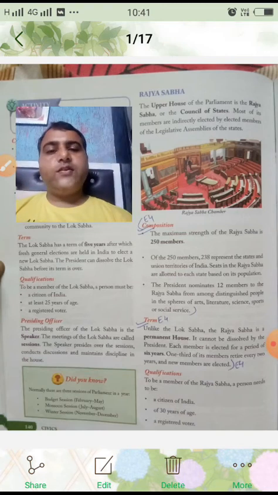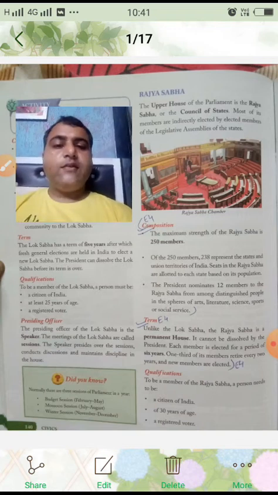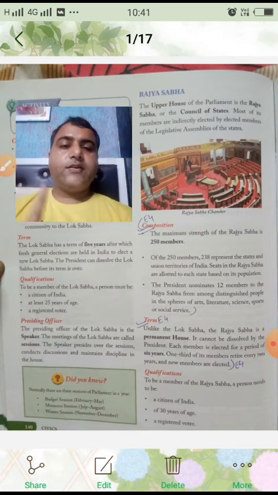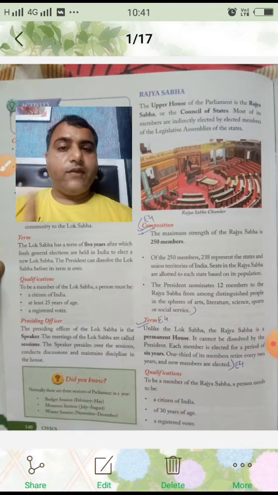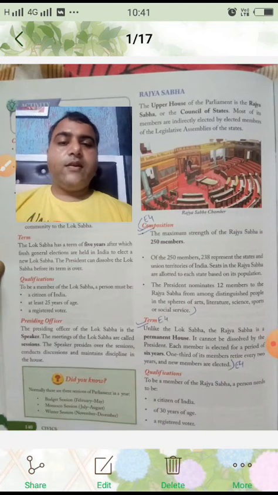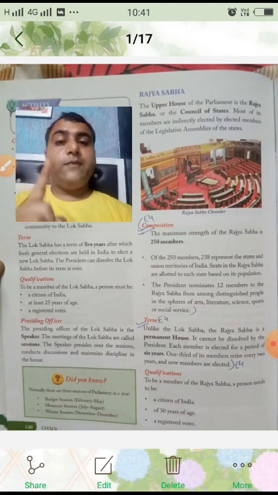And what is the composition of Rajya Sabha? The maximum strength of Rajya Sabha is 250 members. In Lok Sabha how many were there? 552, and in Rajya Sabha it is 250 members maximum.